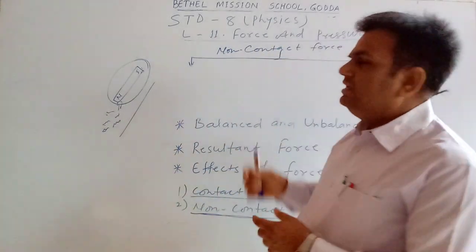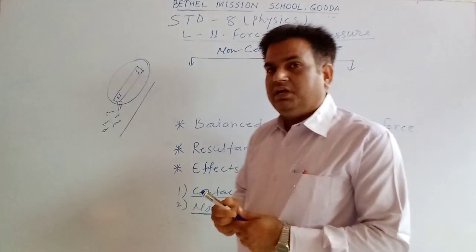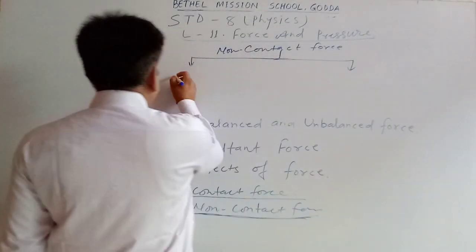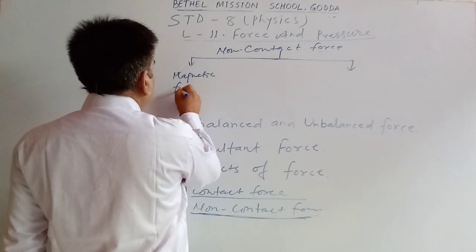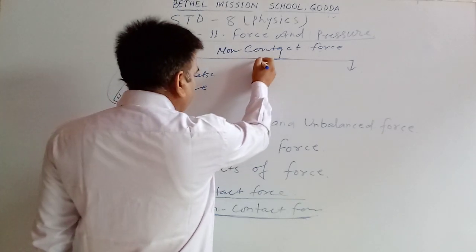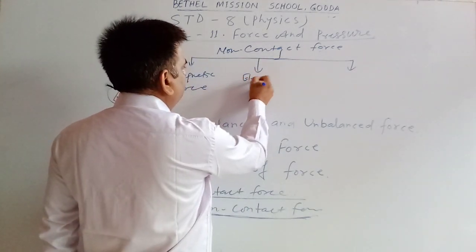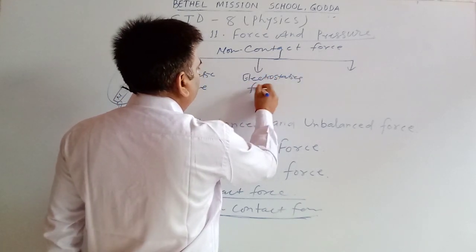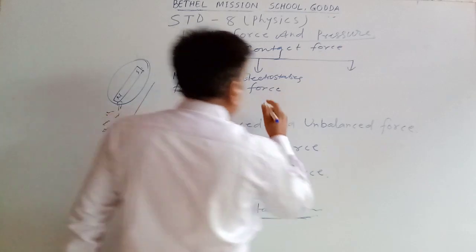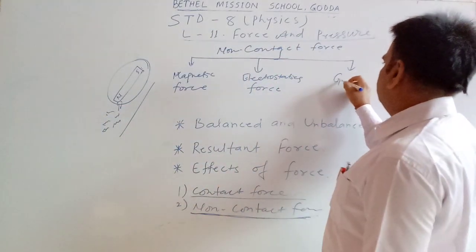And there are three kinds of non-contact force. One is the magnetic force, second is electrostatic force, and third is gravitational force.